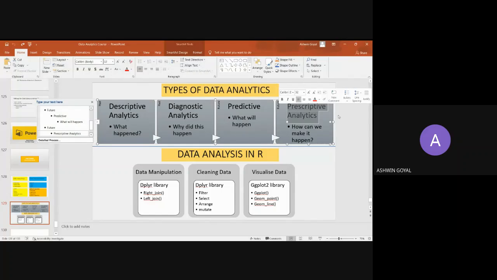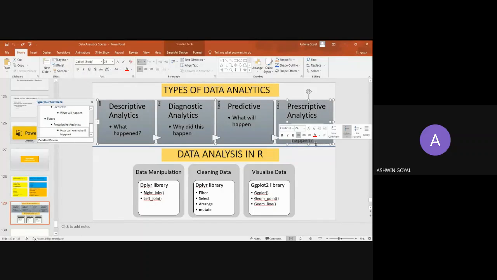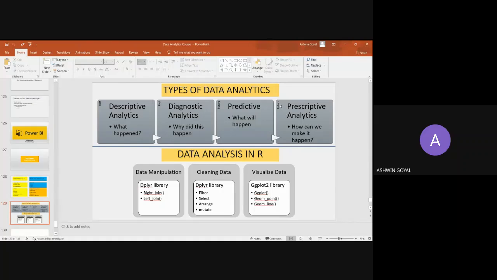Then prescriptive analytics is when we are trying to make something happen, right? We are trying to suggest something to someone. We are prescribing something. So how can we make it happen? This is future. This is also future. So both of these are past, and both of these are something that we want to happen, or we just want to see what will happen in the future. So these are the four types of analytics.